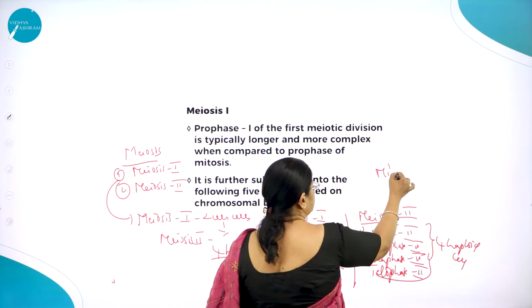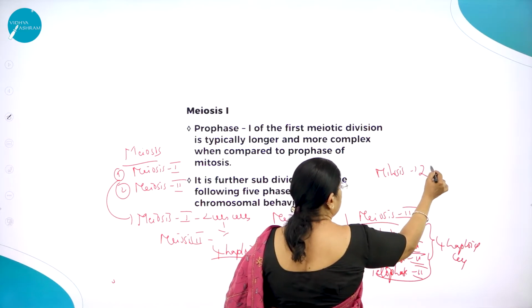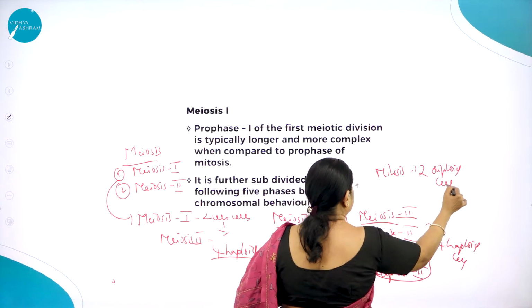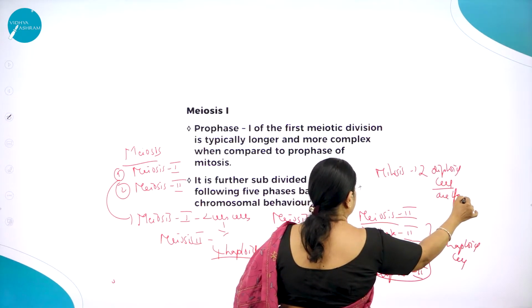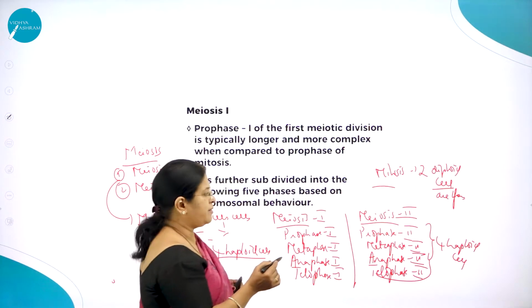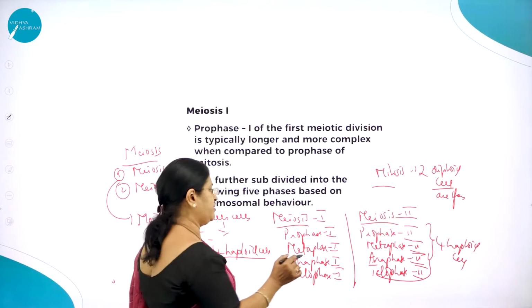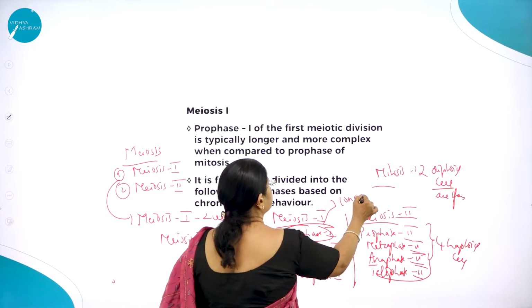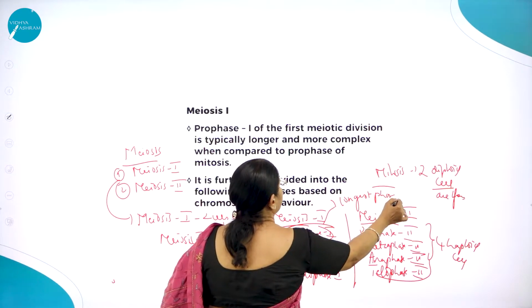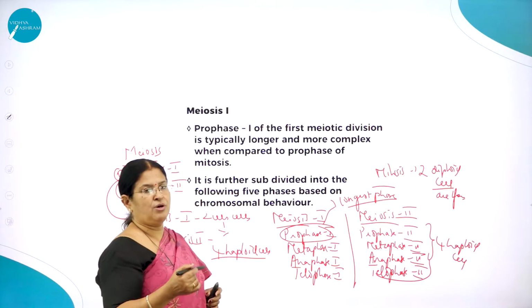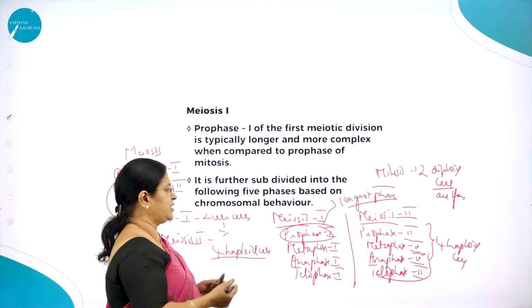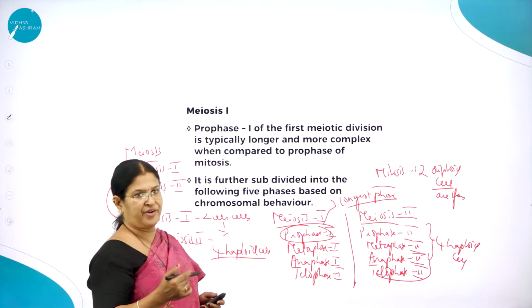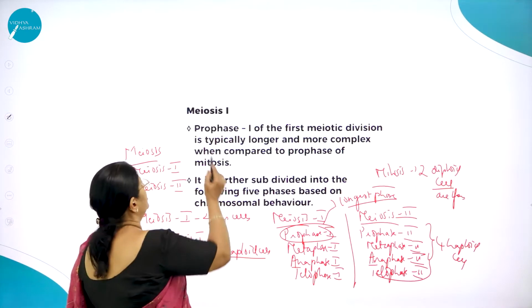In mitosis, 2 diploid cells are formed. So this is the difference. But one thing you should understand: prophase 1 of meiosis 1 is the longest phase. What do you mean by longest phase? The duration is the longest compared to the other phases. So prophase 1 of meiosis 1 is the longest phase. That is what we are going to study here.